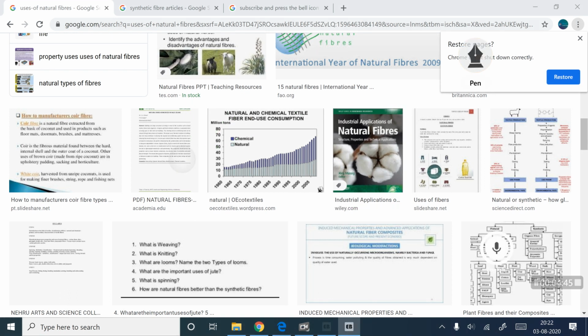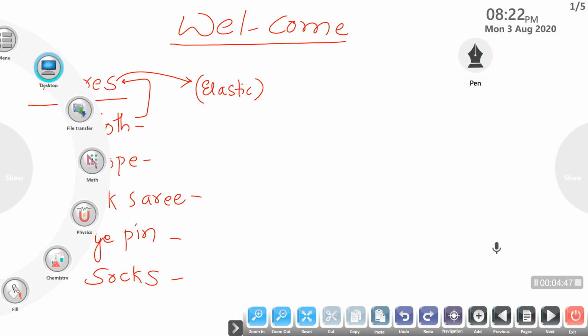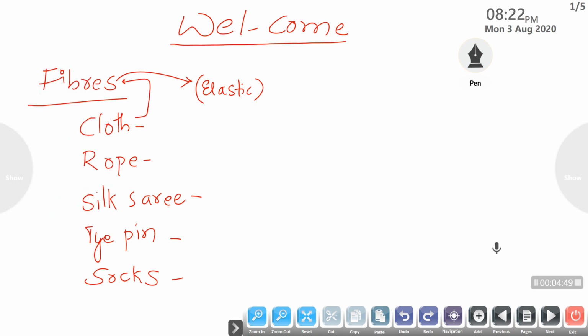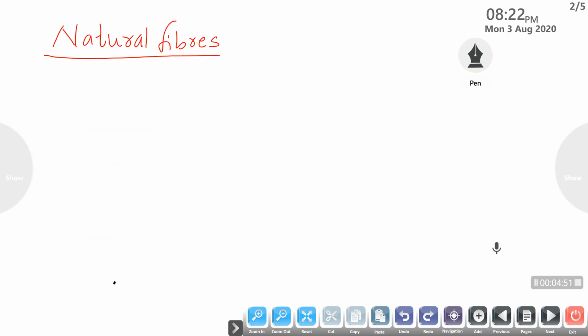are said to be natural fibers. Here natural fibers means the fibers which are obtained from living beings.